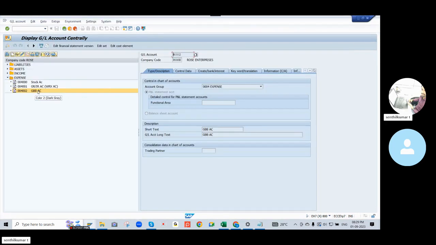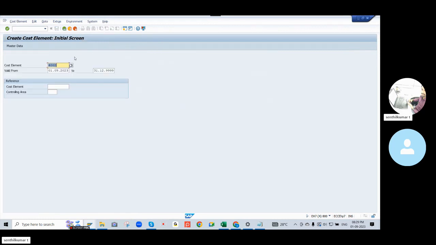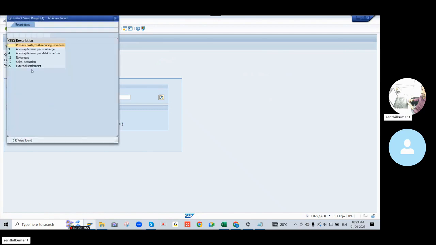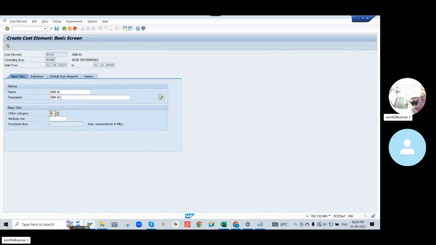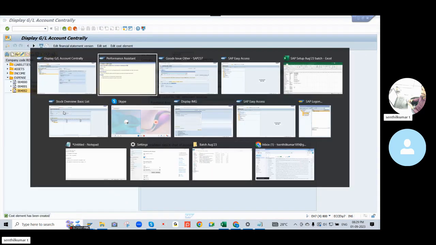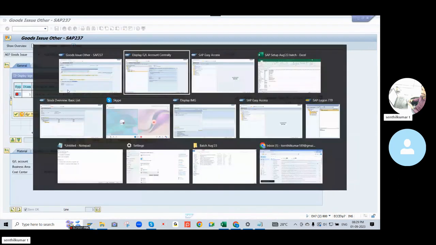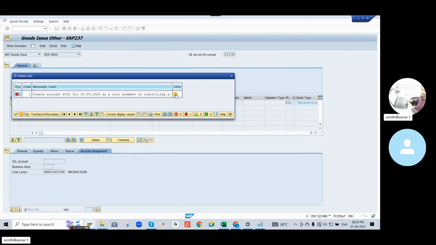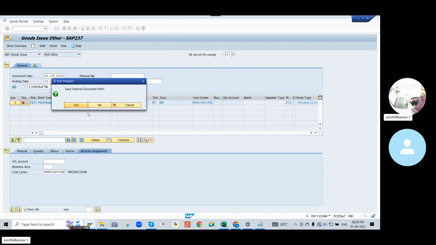So now we go here. You can go into edit mode. Go to master data. Here there is a cost element category. You can select cost element category one, primary. Just save. Now click on the error and I will support it, so I can begin the execution again from the beginning.